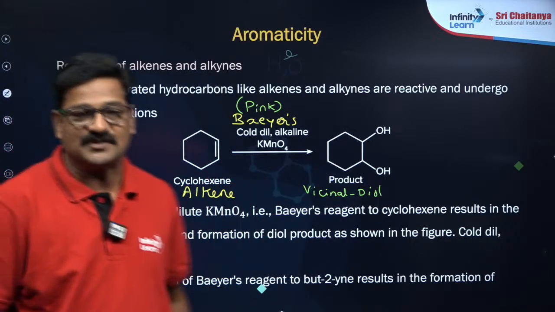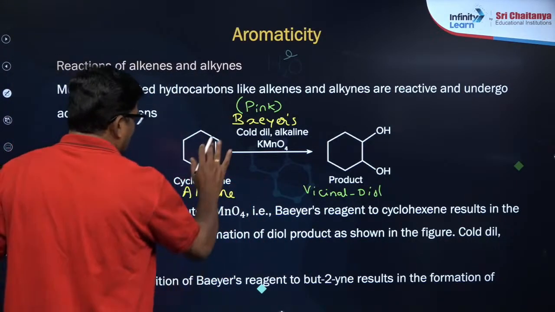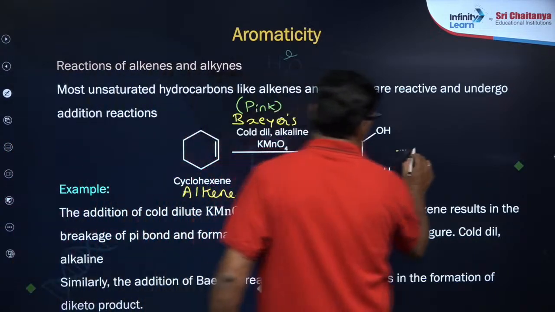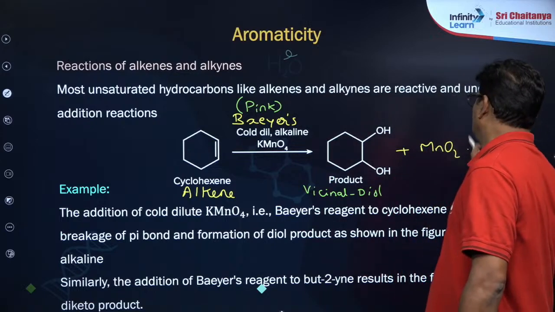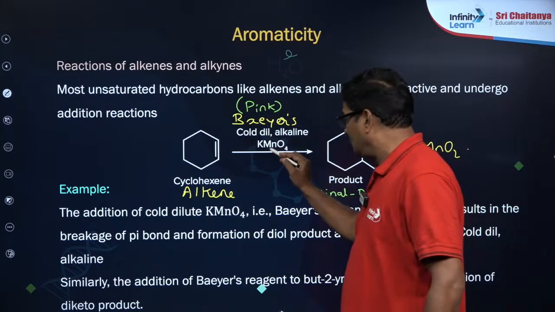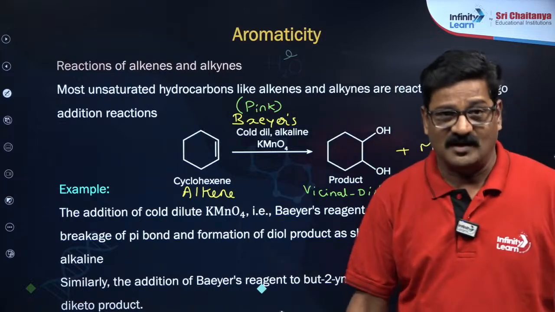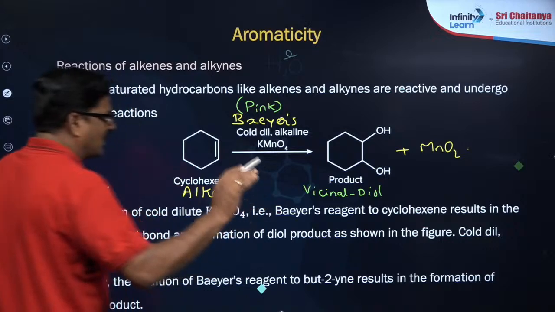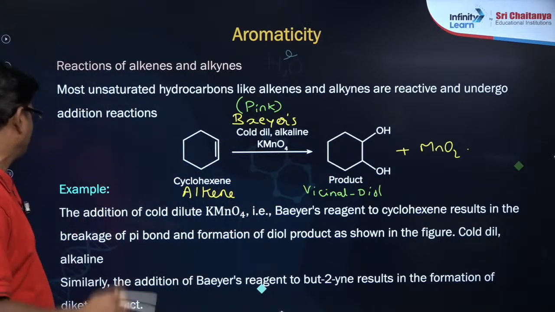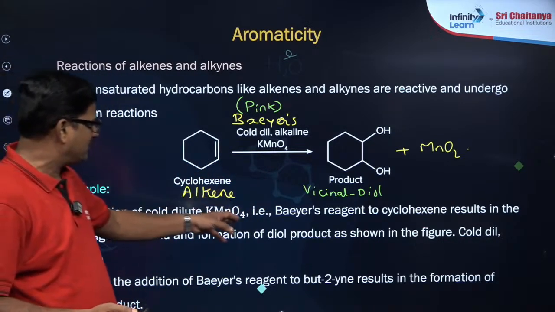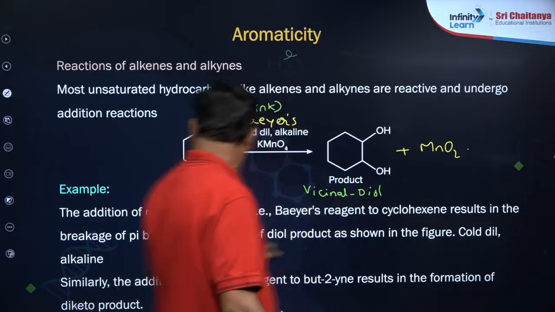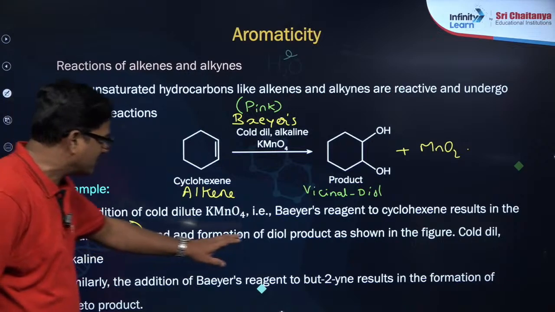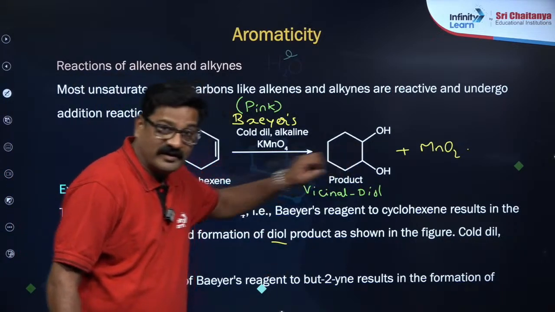Cyclohexane-1,2-diol is formed. As a result, KMnO4 is itself reduced, so it gives MnO2. Of course the pink color is there as long as KMnO4 is there, but KMnO4 is going to discharge its color. So this decolorization of the Bayer's reagent, the addition of cold KMnO4 Bayer's reagent to cyclohexene, results in the breakage of this pi bond. This is your pi bond, and formation of diol. This is your diol. Are you getting it or not?